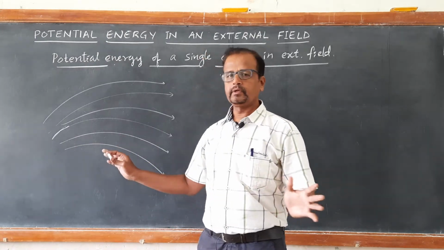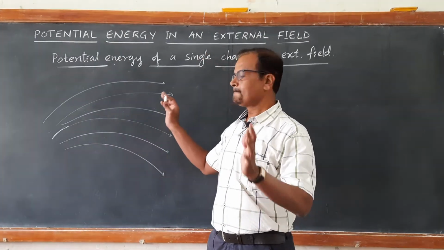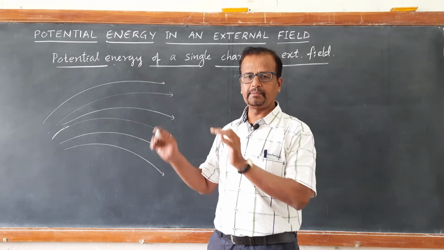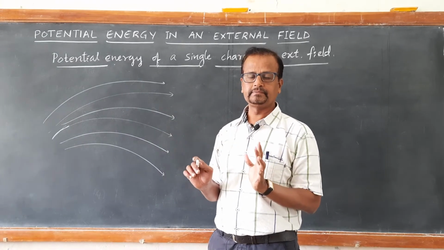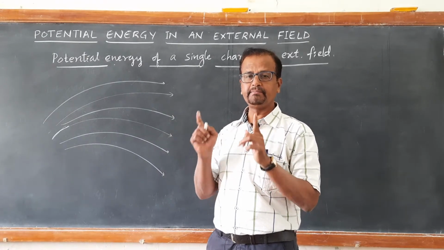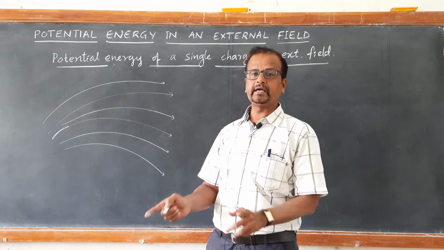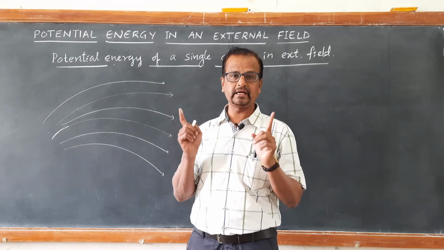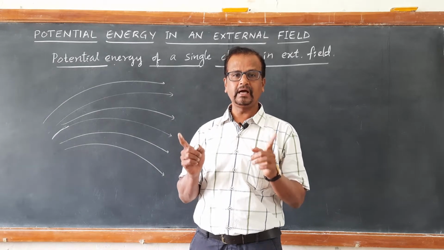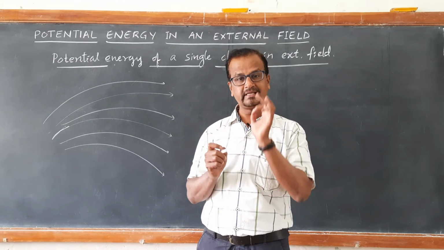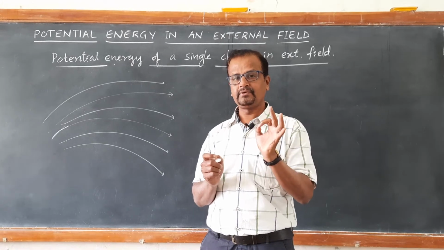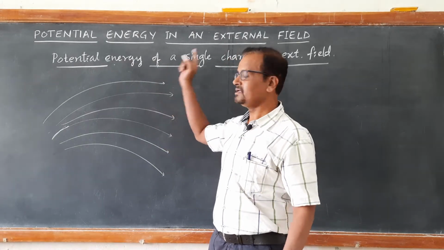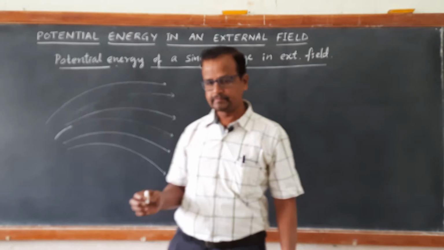Now, if you are bringing a charge and placing it at a particular position, the amount of work done in bringing that charge against the existing force due to the external electric field is stored in that charge in the form of potential energy of that charge. Okay.